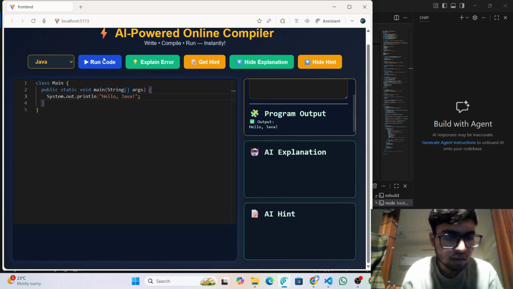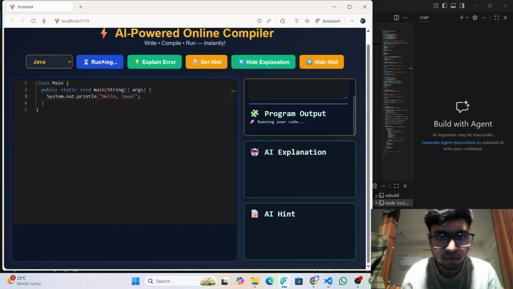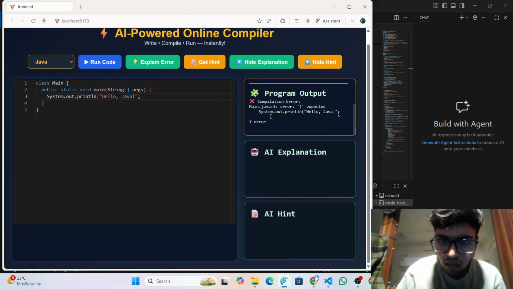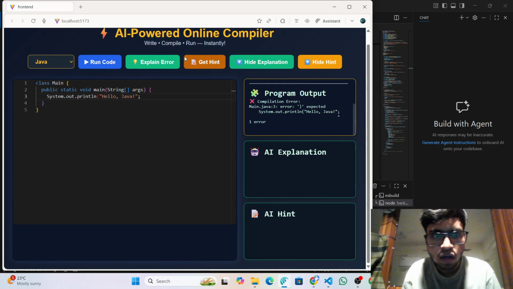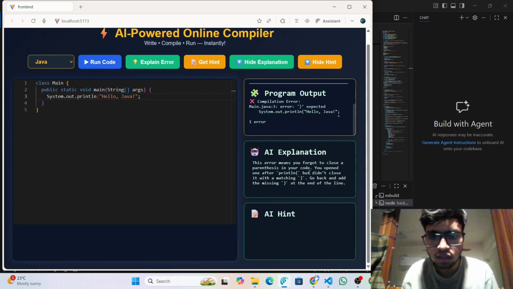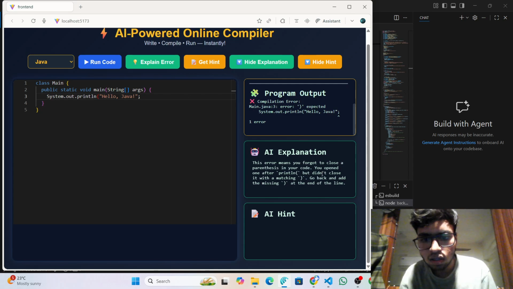We'll now put an error in our code. Just run this. Yes, you can see over here the compilation error is displayed. If a basic programmer doesn't know how to solve it, just by clicking the error explanation button it will be displayed. This error means you forgot to close a parenthesis in your code. This is explaining what the error is over here.